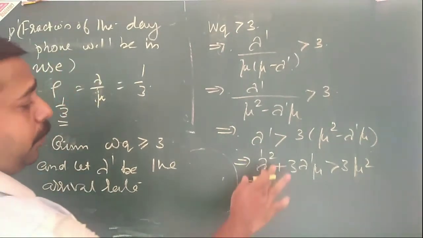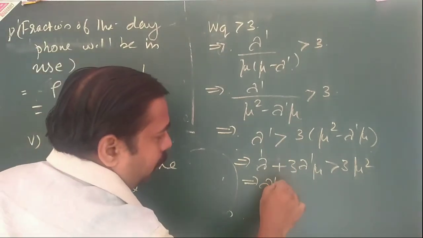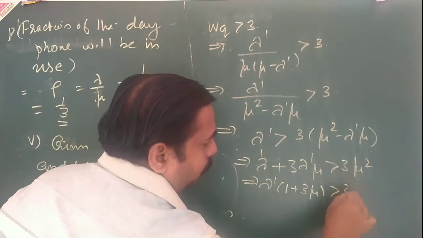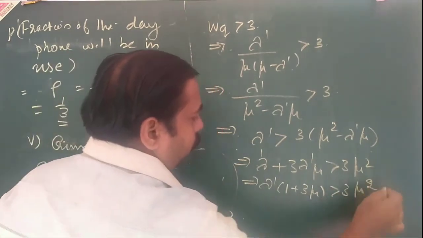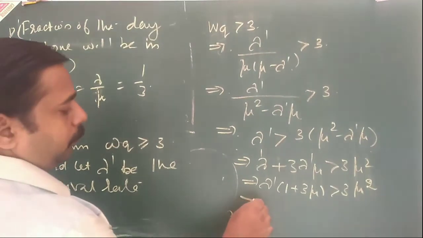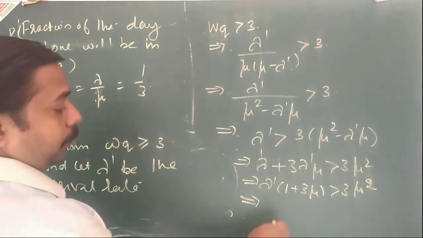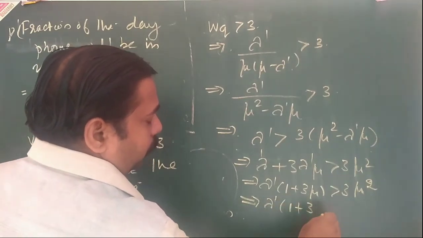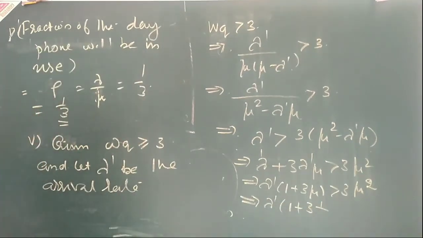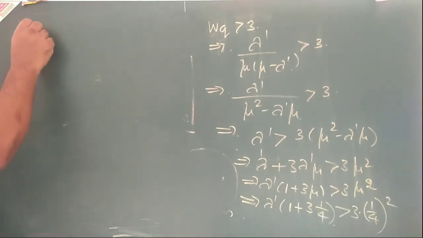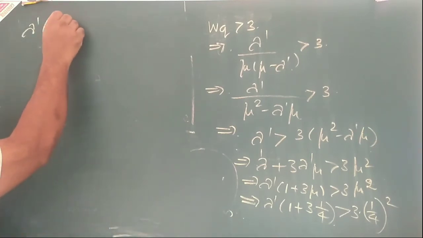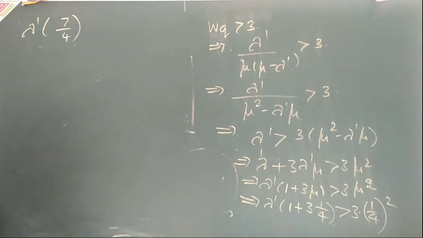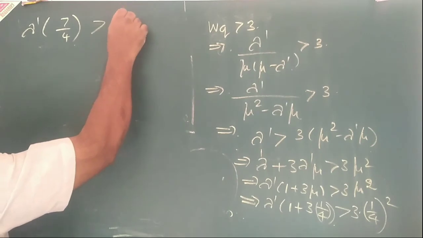Okay, not square. What is lambda? So it is lambda dash into 7 by 4 minus, or greater than, 3 by 16.